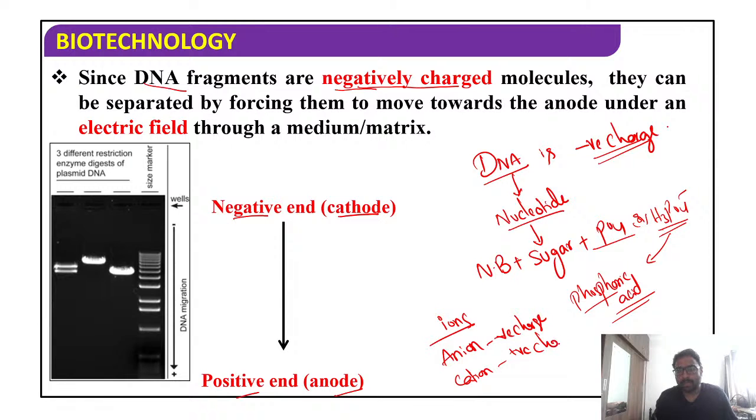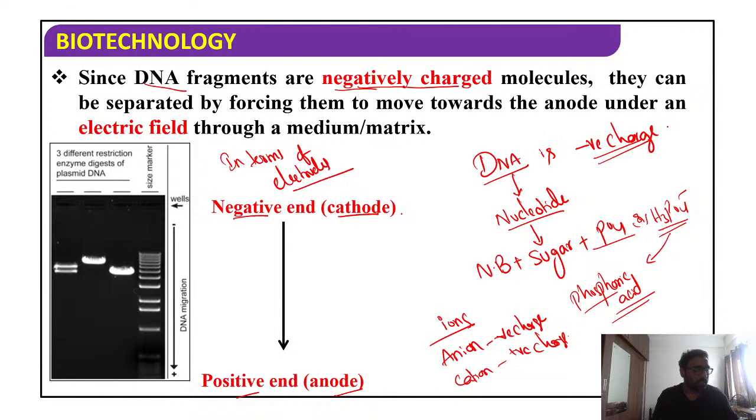But in terms of electrodes, the negative end is nothing but the cathode and the positive end is nothing but the anode. Negative end is the cathode. When you give electricity to that, then what happens, students?